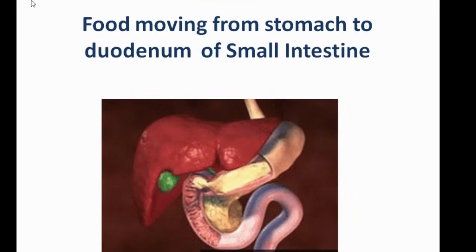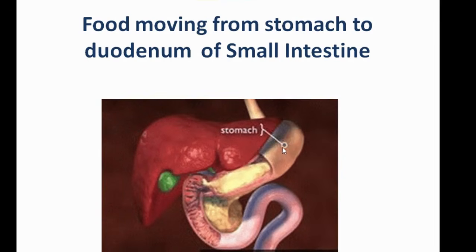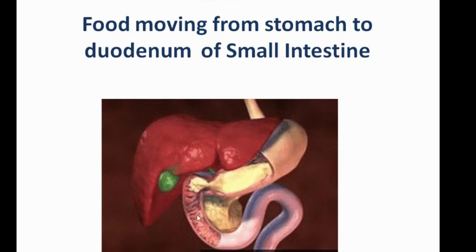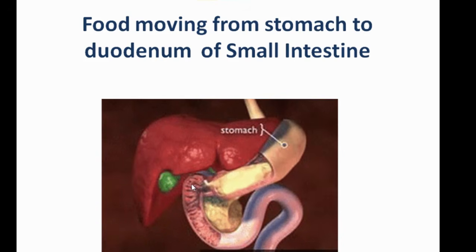See guys, now let us see food moving from stomach to duodenum of small intestine. See, this is a stomach. From stomach the food is coming into duodenum. This portion is called as duodenum. This C-shaped portion is duodenum. Actually, this is what we call sphincter muscle. From sphincter muscle, food is coming from stomach to duodenum.